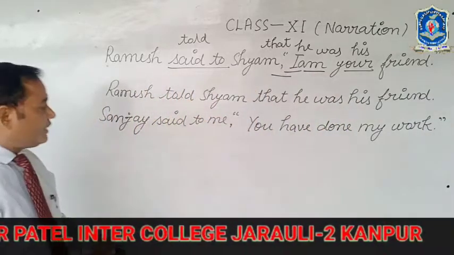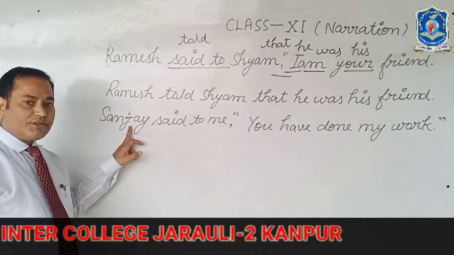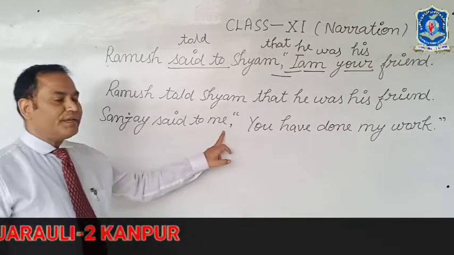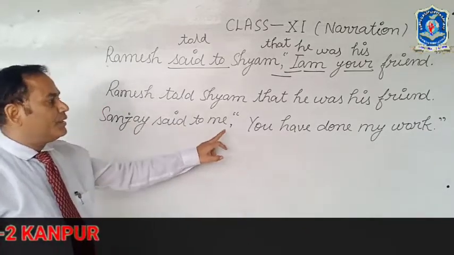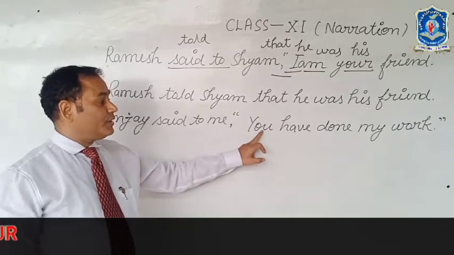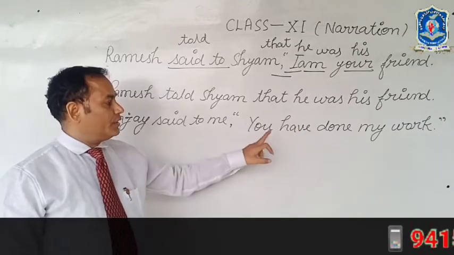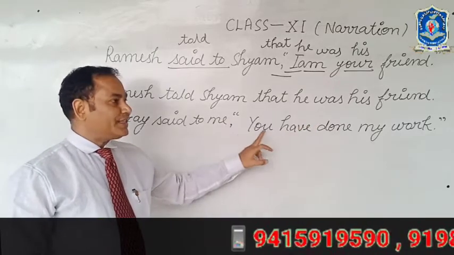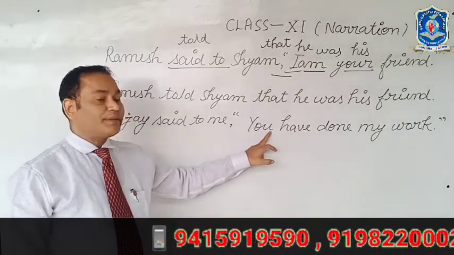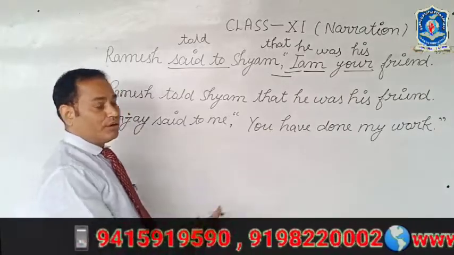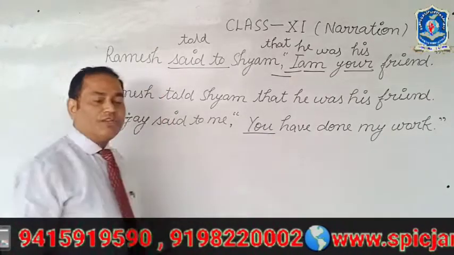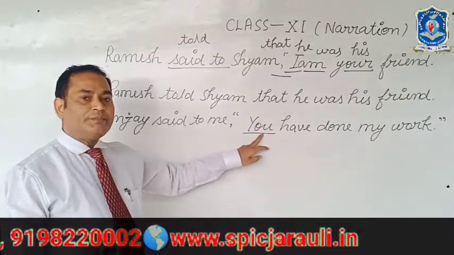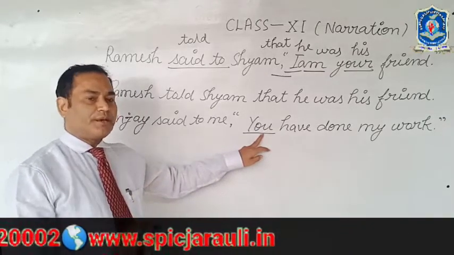Now we have to understand that Sanjay is the subject of the reporting verb, said to is the reporting verb, and me is the object of the reporting verb. Now we have to see the reported speech: You have done my work. Inside the reported speech we can see some pronouns are given. You, which kind of pronoun? Second person pronoun.